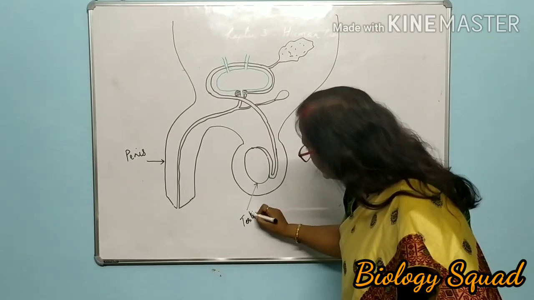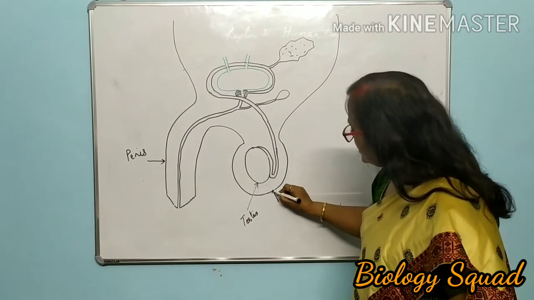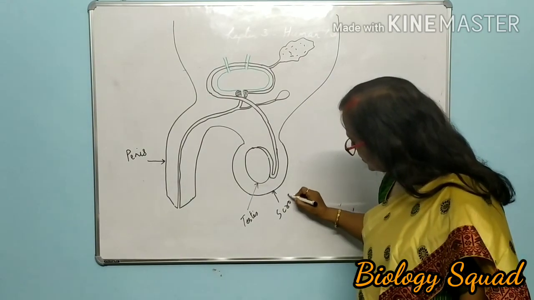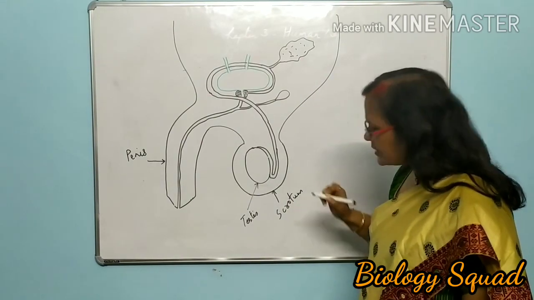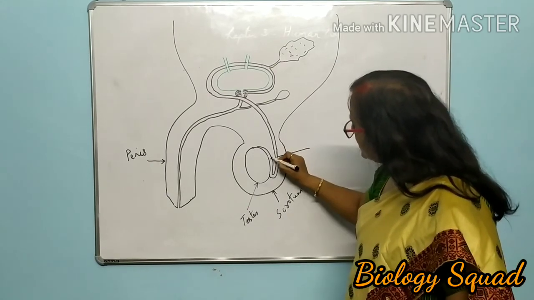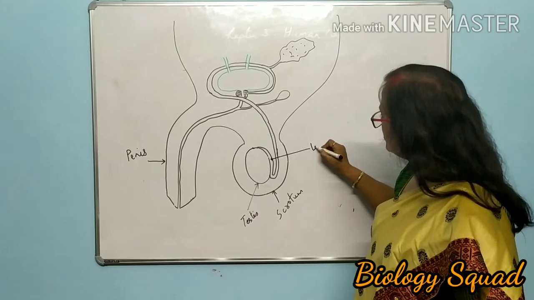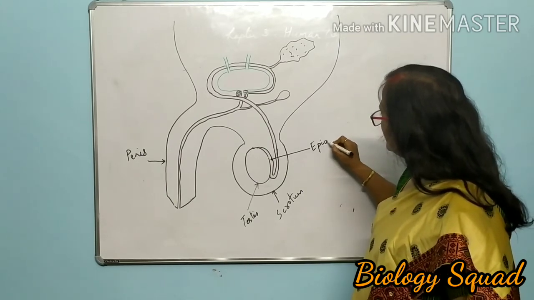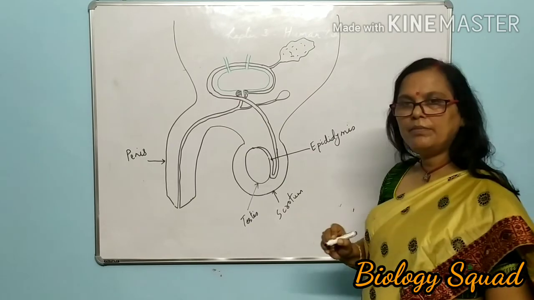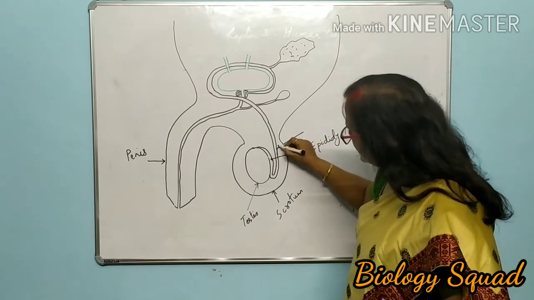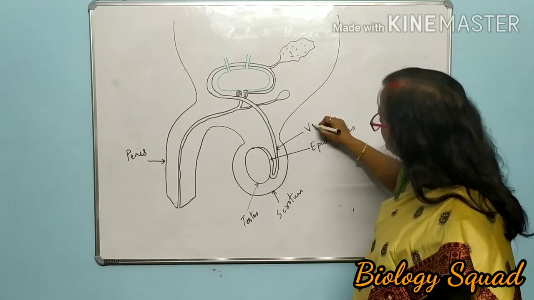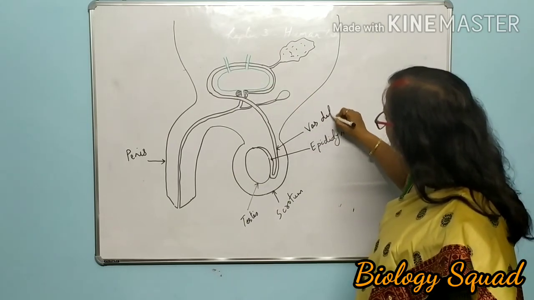This is testis, and it is the outer pouch which is known as a scrotum, a bag-like structure, and this particular part is known as epididymis. This is epididymis, and this tubular main duct is known as vas deferens.